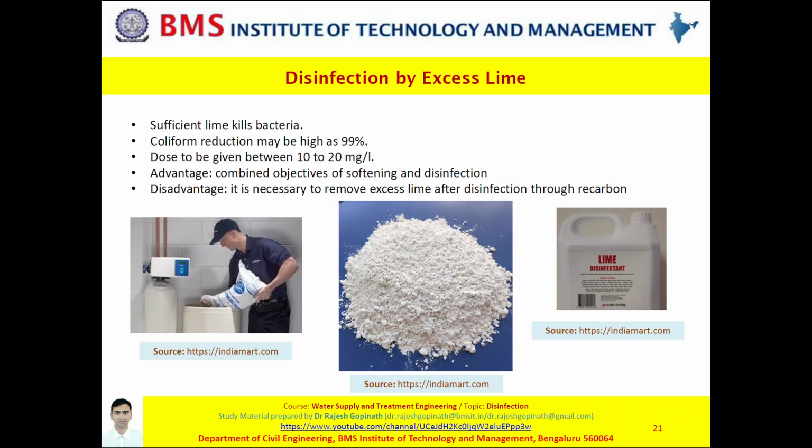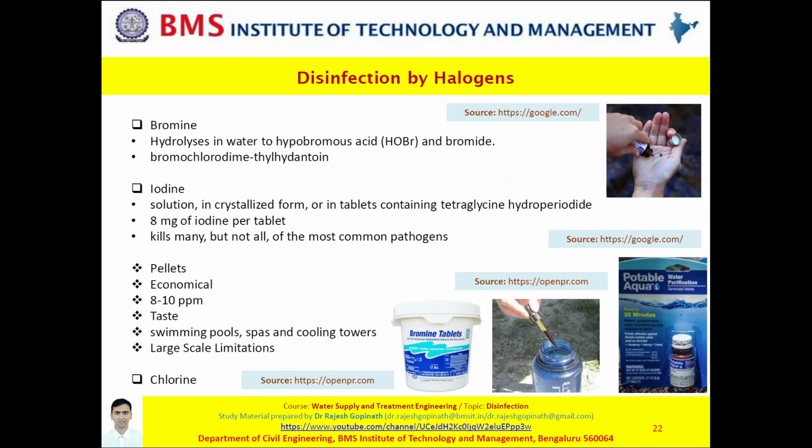Let us move on to the next slide, slide 22, wherein we shall talk about the advantages and disadvantages when you use halogens such as bromine and iodine in drinking water. Please note, mostly bromine and iodine cannot be applied to large scales.